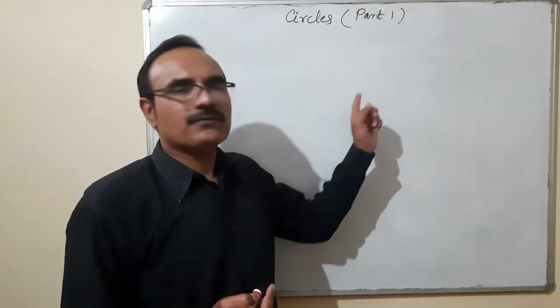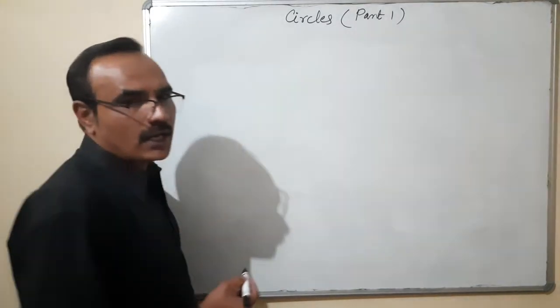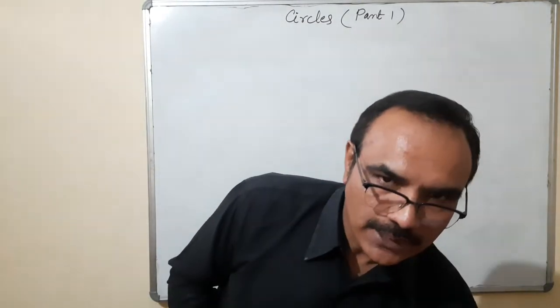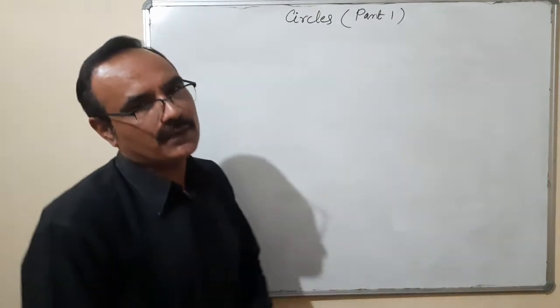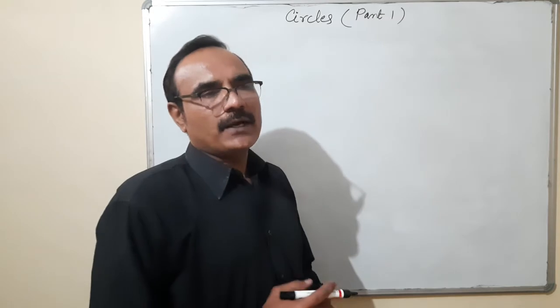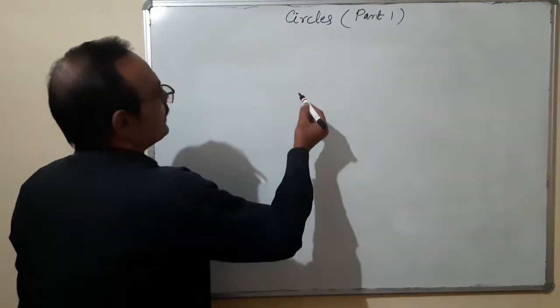If in place of one circle, I will use two circles and both the circles are congruent, then what happens? Actually, this I am discussing about exercise 10.2, in which two questions are given, one based on the main theorem and second on the converse of theorem 10.1. But in place of one circle, there are two circles. Here I am taking two circles.